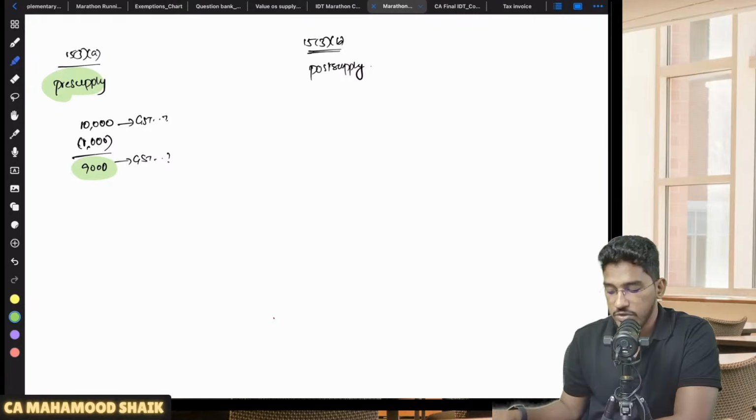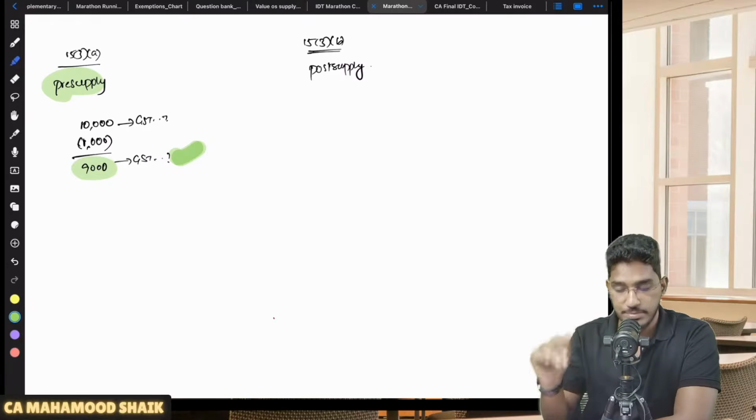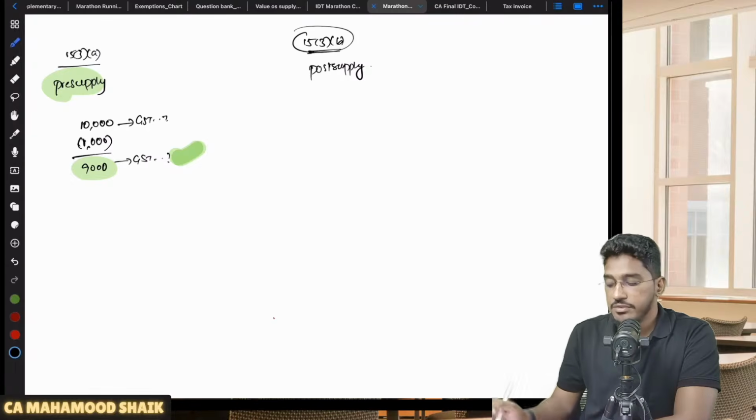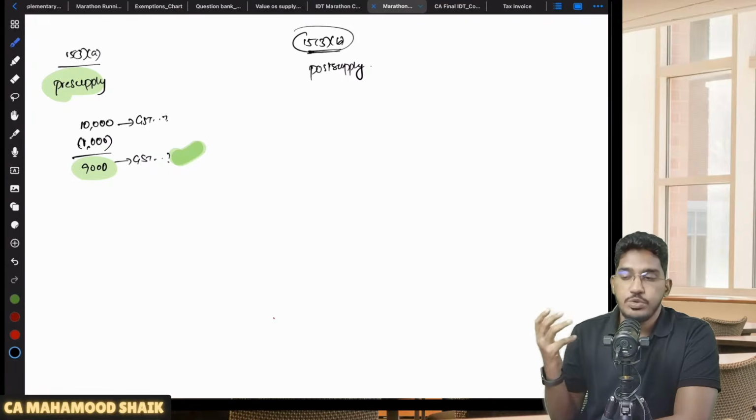On the balancing figure only you are liable to pay the amount of GST. That is what 15 subsection 3 clause A says. Very simple. Now we have 15 subsection 3 clause B, which is talking about post-supply discounts.